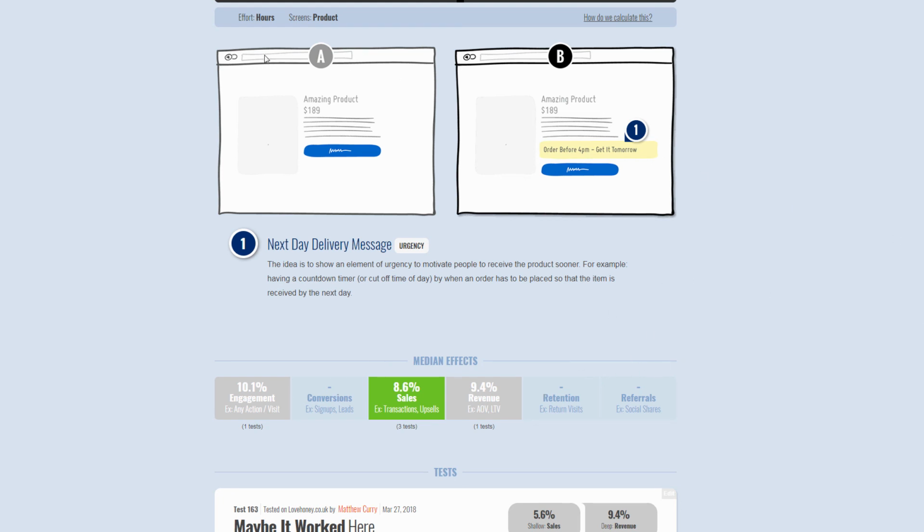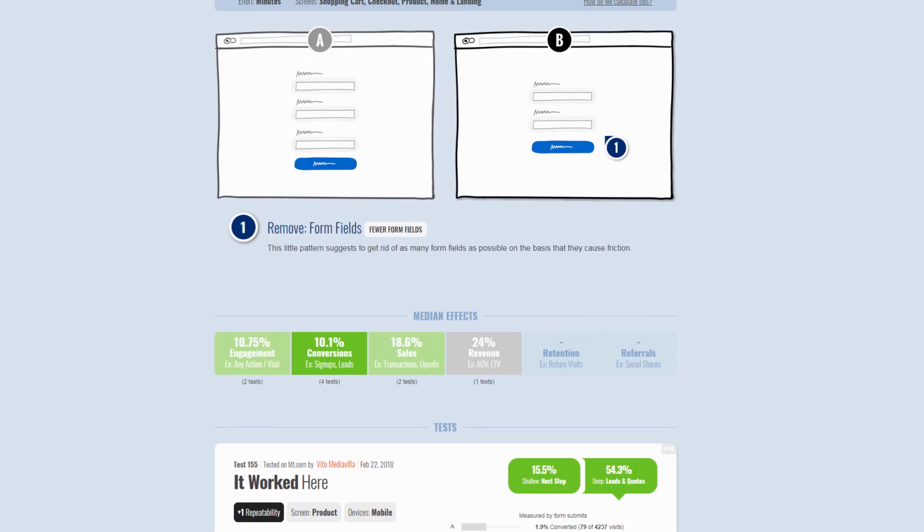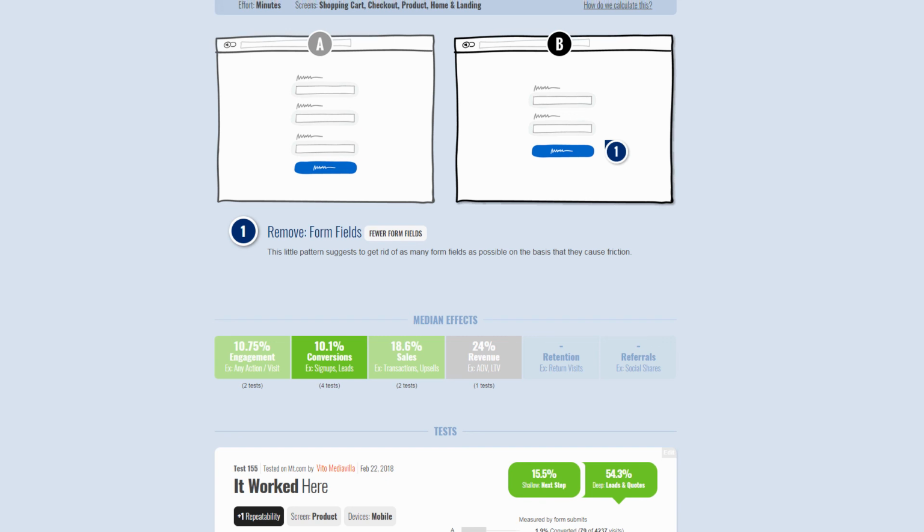Again, this is something we just added to help with better understanding of what these patterns can do for you. If you're trying to assess or prioritize whether you should try this or that, with time, as we collect more and more tests, this should inform you on that. And of course, this is all available for GoodUI Fast Forward members.